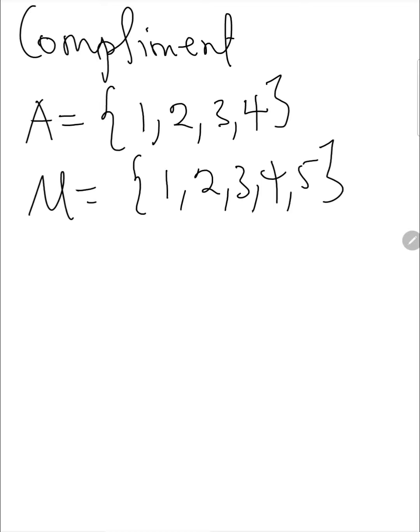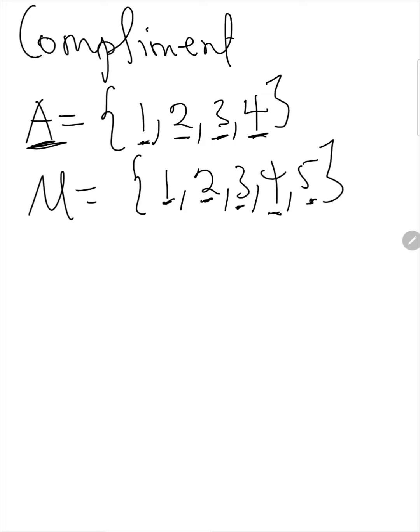Now the set A has 1 as an element, 2, 3, and 4 as elements. But in the universal set we have 1, 2, 3, 4 and 5.